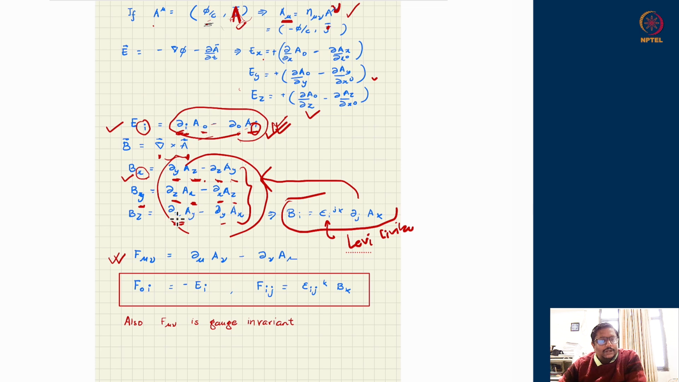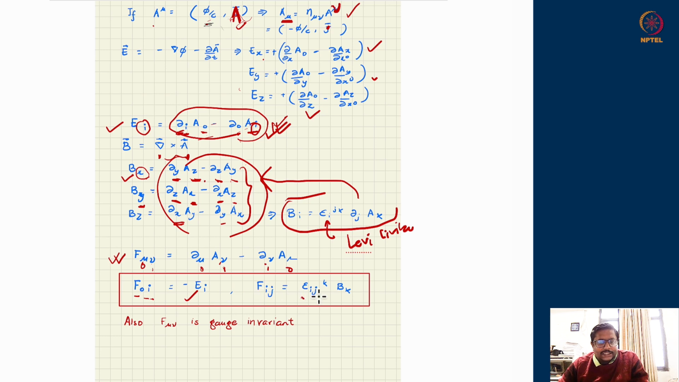You can quickly identify and realize that F0i, if I put 0 here and i here, there also I would have a 0 here and i here. Then ultimately I will get i here and 0 here. That is equivalent to my definition of the electric field's ith component with a minus sign. So F lower 0i is minus Ei.